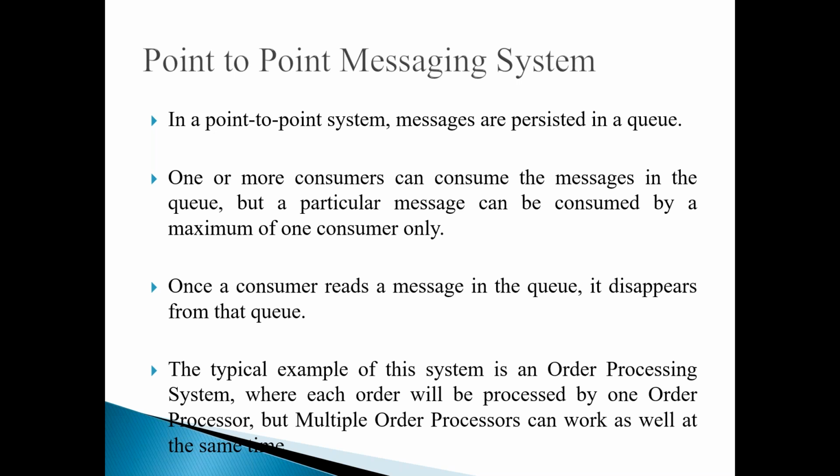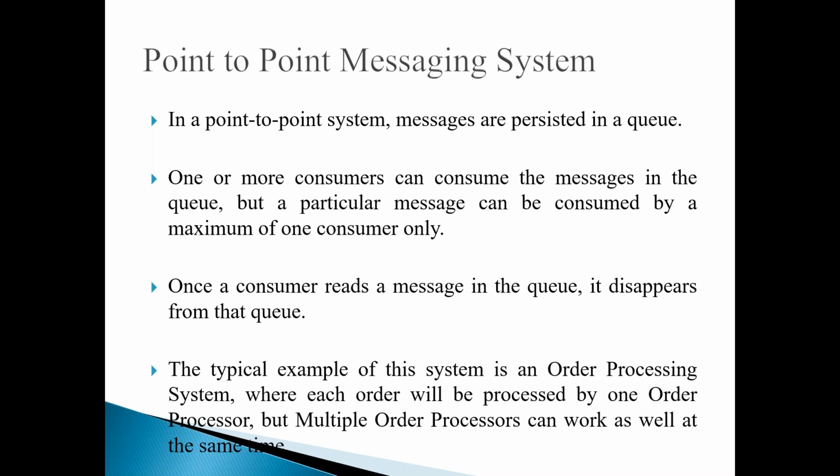But the point we need to remember here is that a particular message can be consumed by only one consumer. If I have 10 consumers, I may allow all 10 to consume, but whoever consumes the message first, they only get the message. Once it is consumed by a consumer, that message is removed from the queue and is no longer available for other consumers.